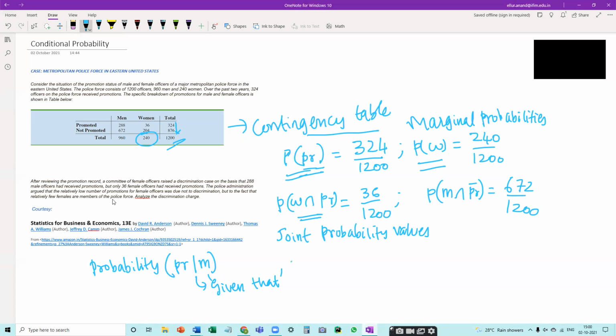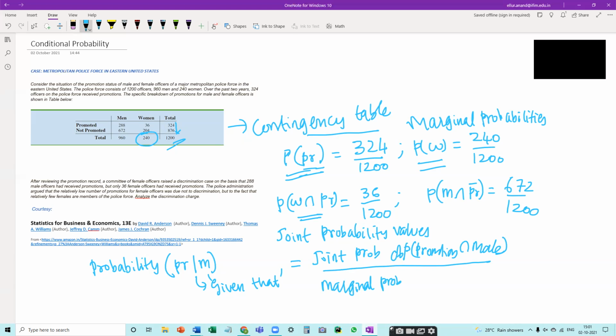So it means that the probability that a randomly picked police officer is promoted given that he is a male police officer is given by the joint probability of promotion and a male police officer, which is denoted by P of PR intersection male, divided by the marginal probability of being a male police officer.